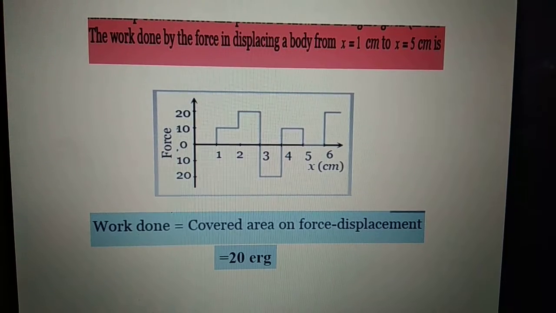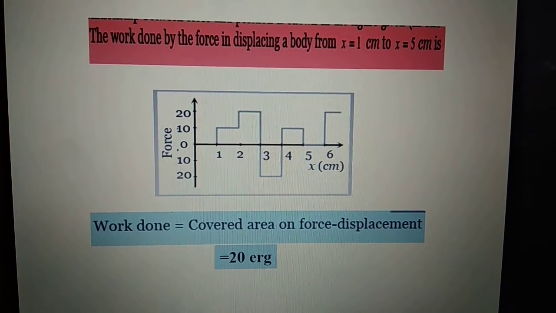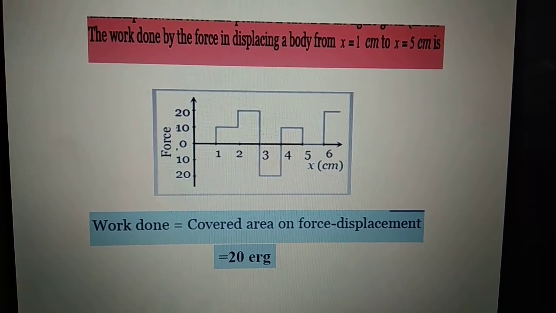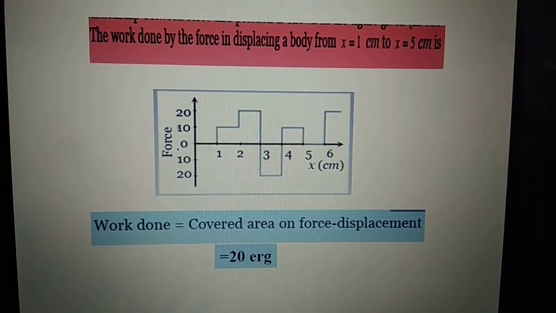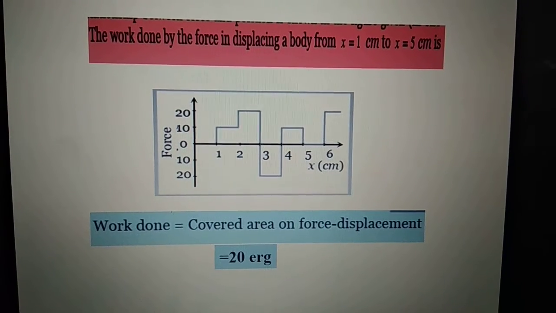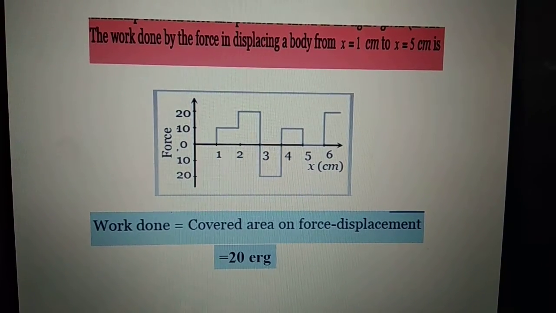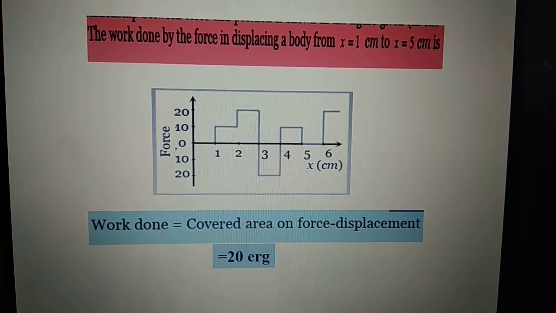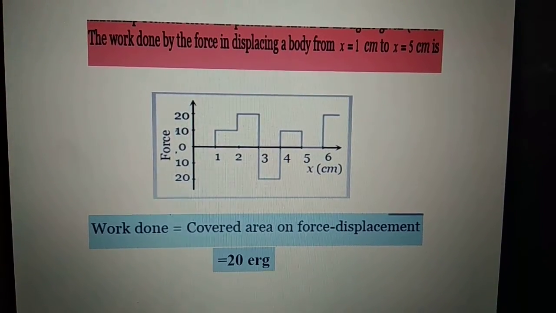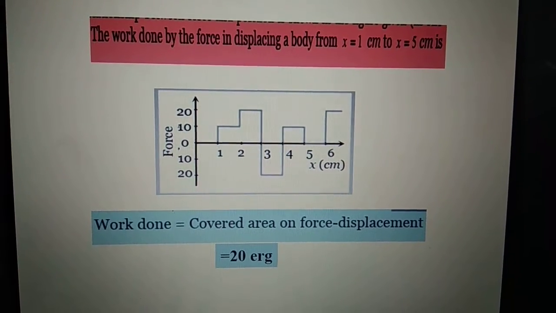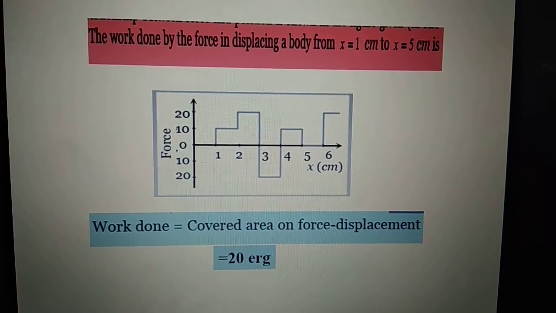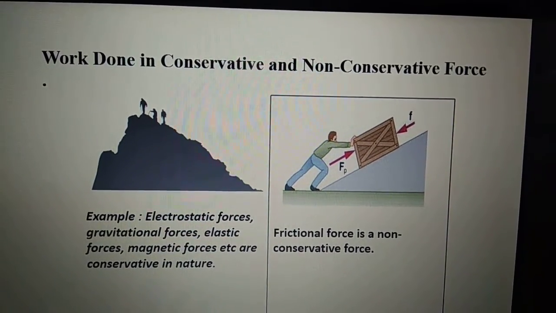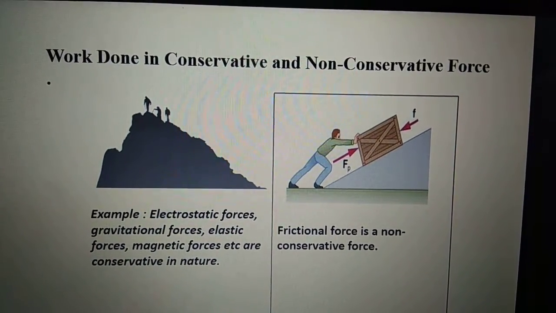Now erg is the CGS unit of work done, because the SI unit of work done is joule. Since here the distance is taken in centimeters and the force is taken in dyne, dyne multiplied by centimeter is equal to erg, and 1 joule is equal to 10 raised to the power 7 ergs. Just in case you have to report the answer in SI unit, you will convert it into joules.